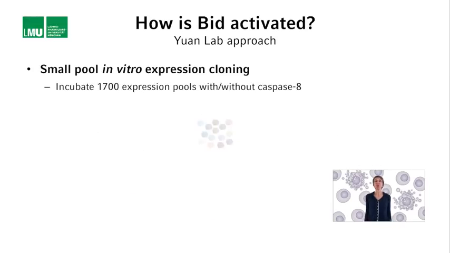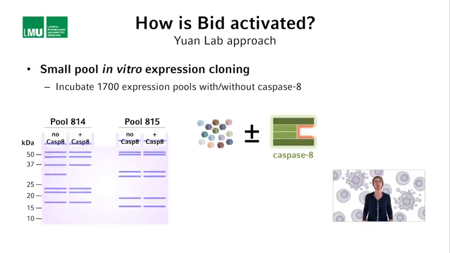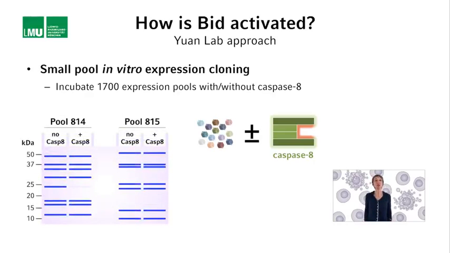These mixtures of proteins were subsequently incubated with or without active caspase 8. The 2 reactions were then loaded side by side on a polyacrylamide gel to allow separation of the proteins contained in the mixture by size.